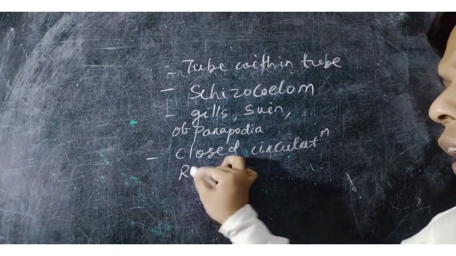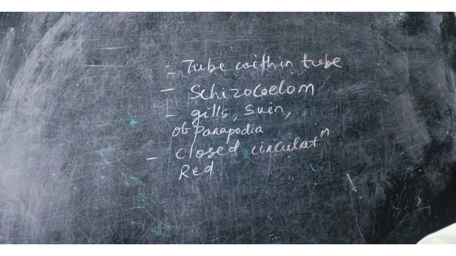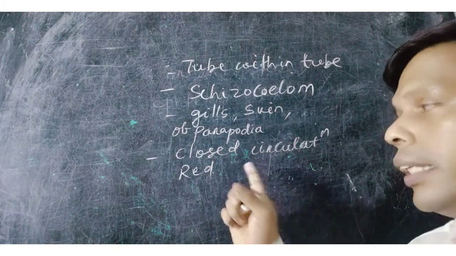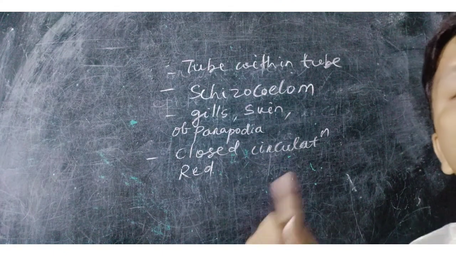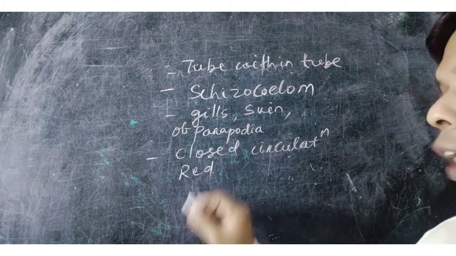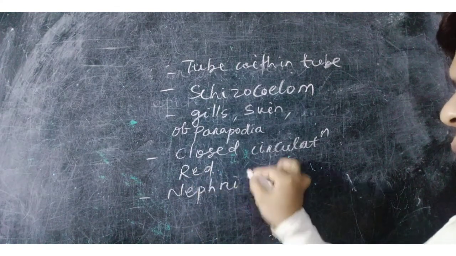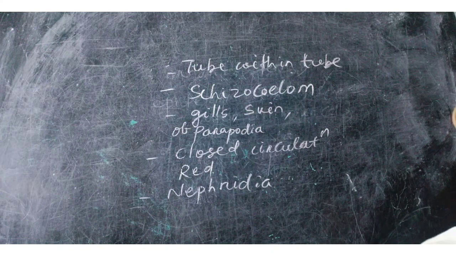Blood is red due to hemoglobin and erythrocruorin, pigments that color the blood but do not help in oxygen transport. Excretion takes place by nephridia, of various types including segmental nephridia.